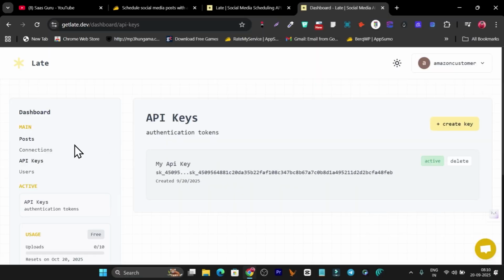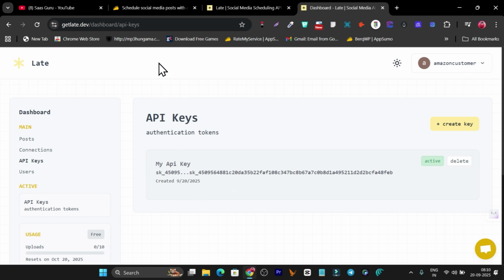But right now, because I have already created the connection on the Late platform, I simply have to get the API key, and with one simple API key, I don't need to manually create APIs for YouTube, Facebook, Twitter and TikTok separately. Just one API key will work great here. So that is what is going to make you happy. If you are a developer or know a little bit about automation, this thing is just magical and solves a lot of problems here.